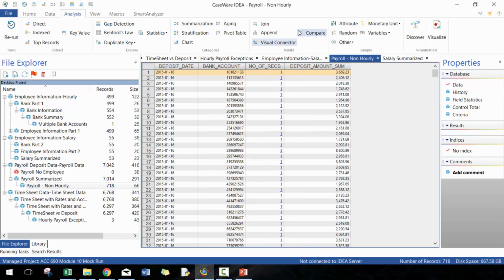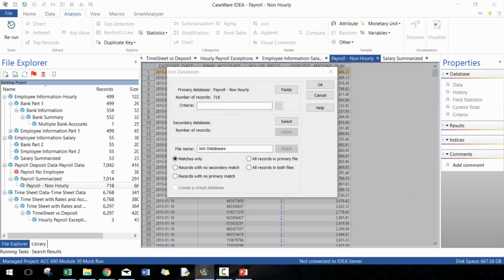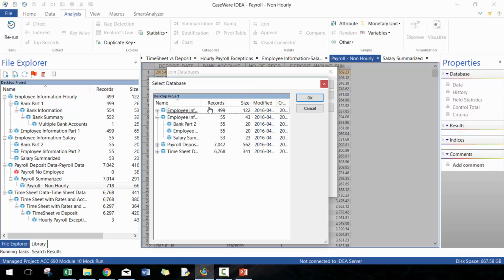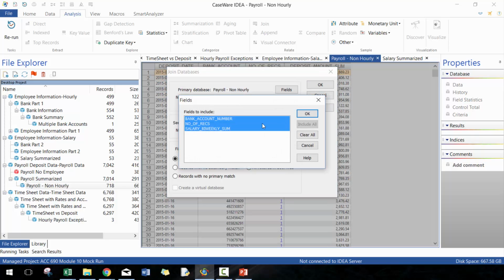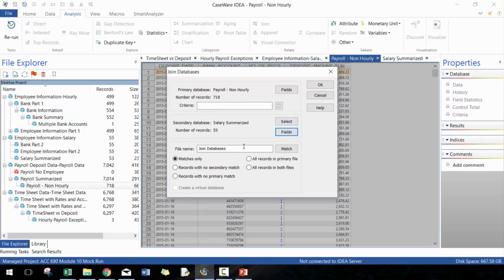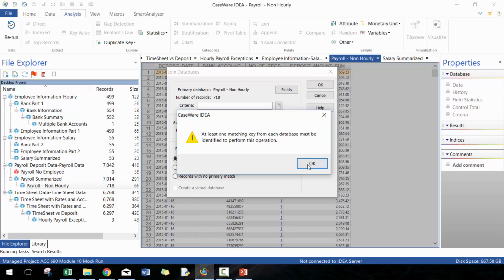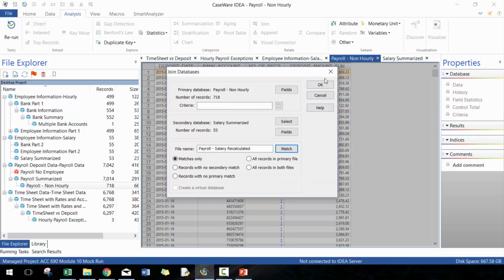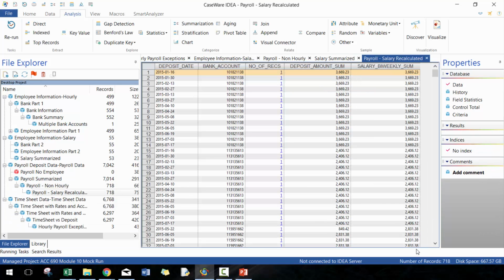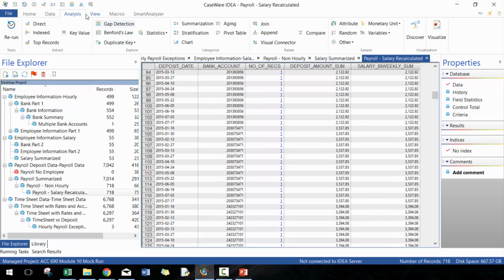Perfect. Next thing I want to do here is join with this data. And in this case, I just want the salary biweekly. And I'm going to call this payroll salary recalculated. Oh, I forgot to include the match. This case is going to be by bank account number. There you go. So now we can calculate the variance again